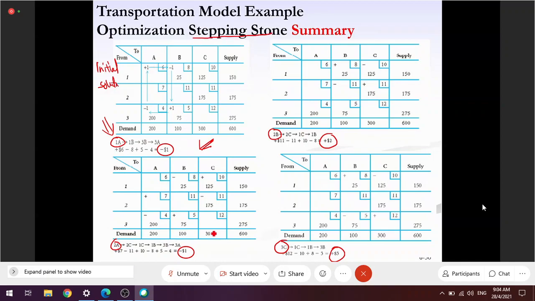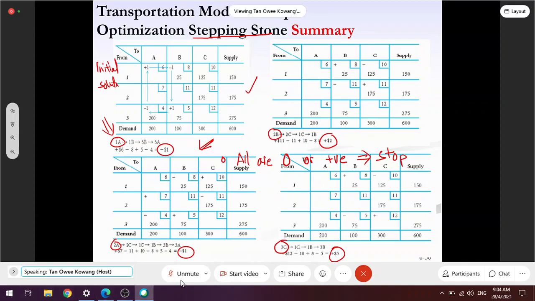When you have done all, and the opportunity costs that you get are all 0 or positive, then you stop. You don't need to go for the subsequent step. It means you've found the optimum solution. Do you get me?